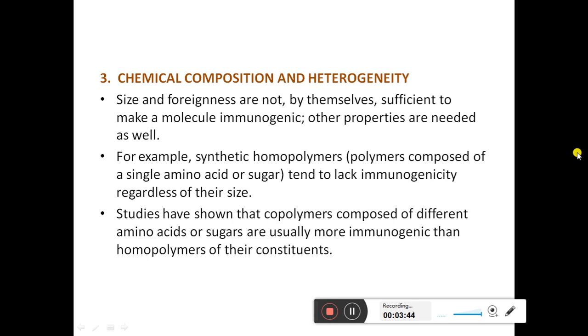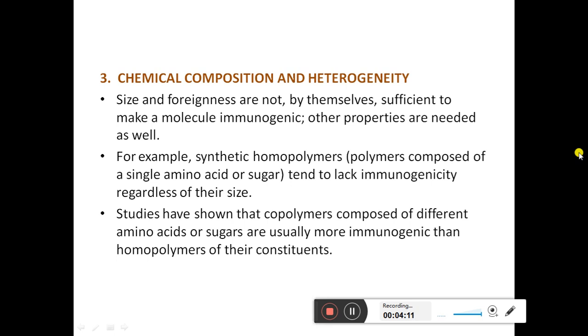Third is the chemical composition and heterogeneity. The size and the foreignness are not by themselves sufficient to make a molecule immunogenic. Other properties are needed as well. For example, synthetic homopolymers, that means polymers composed of a single amino acid or sugar, tend to lack immunogenicity regardless of their size.